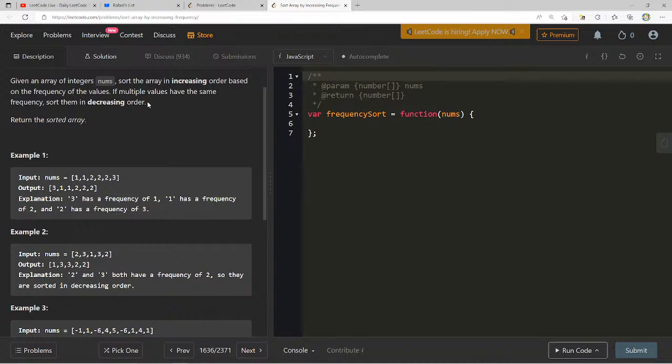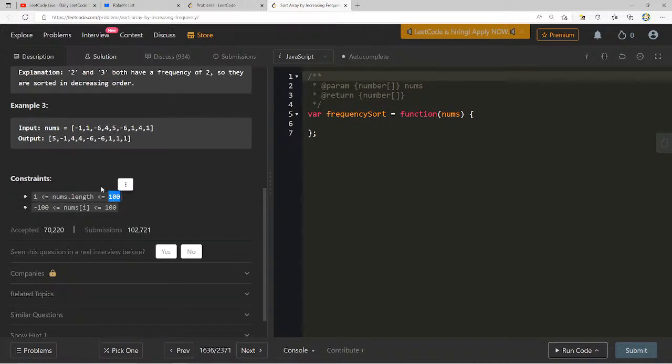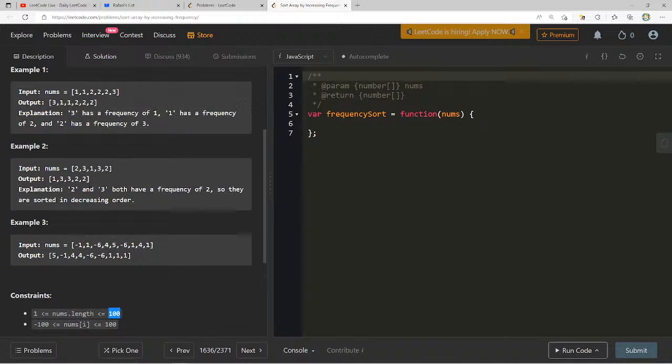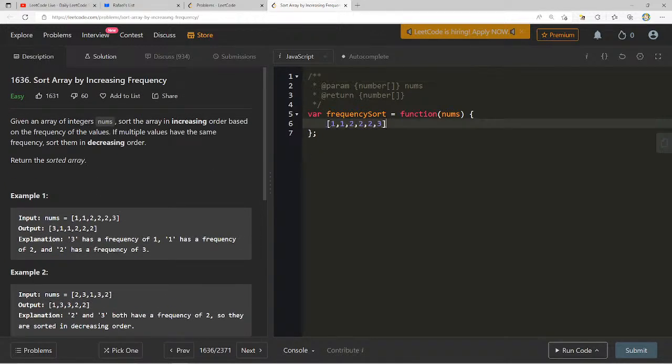Okay, so let's think about this. I think we can do the same thing we did before, because look at our bounds here. This is 100, which means we can do something very similar to the question prior to this one. We can keep a statically sized array to hold the frequency of each one of these numbers. So we have nums 1.